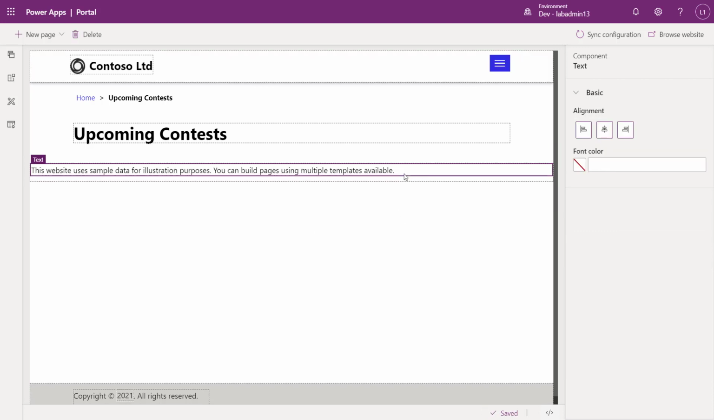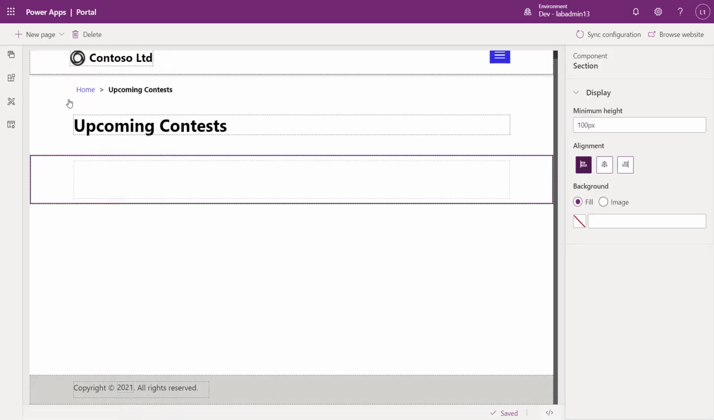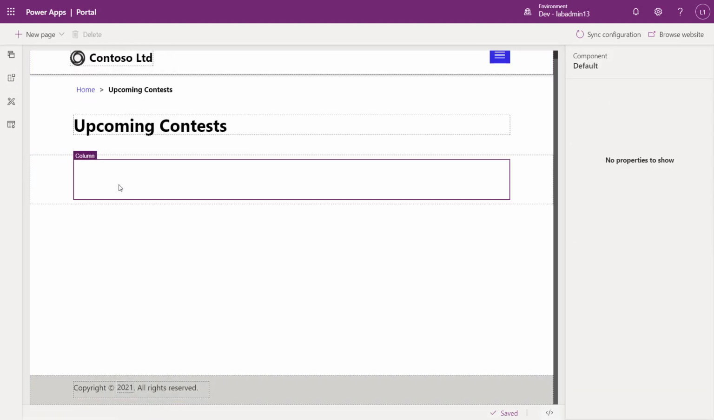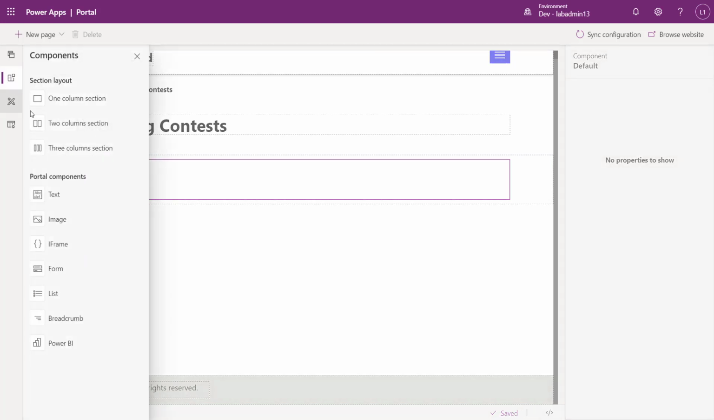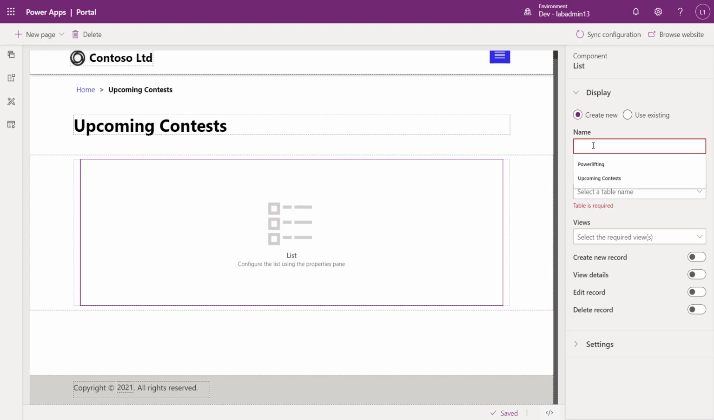So now I'm going to once again delete the text. I'm going to insert a component. I'm going to choose a one column section this time around. I'm going to go into that column. And here in my components, I'm going to choose a list. So put that list component in. And now I have a couple more options. I need to give this list component a name in the property. So I'm just going to call this contests.